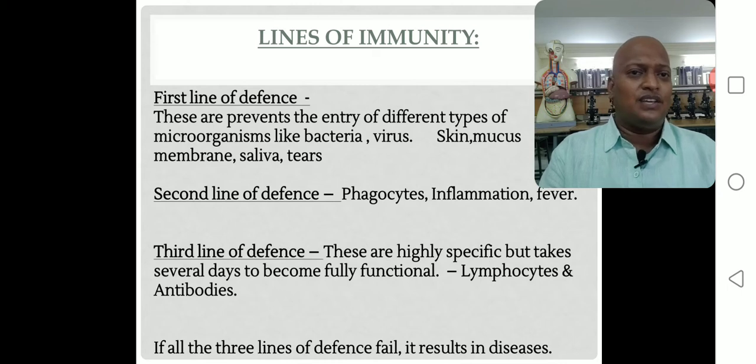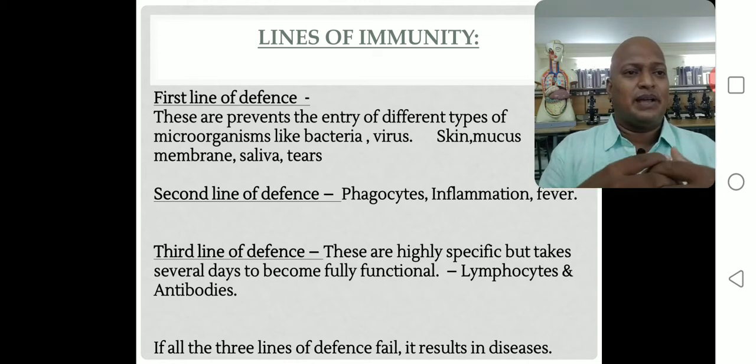Okay, so these are all components of the first line defense mechanism. These prevent the entry of different types of microorganisms like bacteria and viruses. So what are the components of the first line defense mechanism? Skin, mucous membrane, saliva, and tears. Is this clear? Right. So next one, what? Second line defense mechanism.